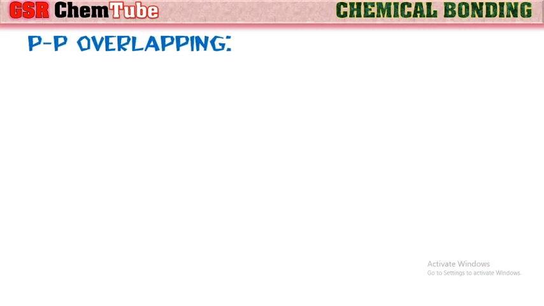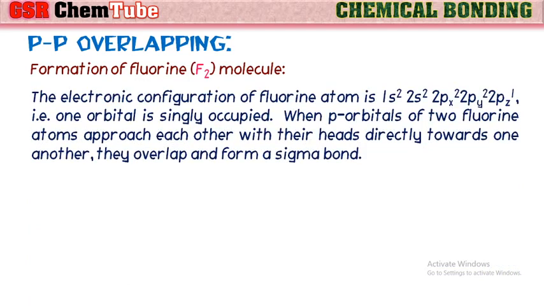Next, let us see about pp overlapping by considering the formation of the F2 molecule. The electron configuration of the fluorine atom is 1s2, 2s2, 2px2, 2py2 and 2pz1. One orbital is singly occupied, that is the 2pz1 orbital.